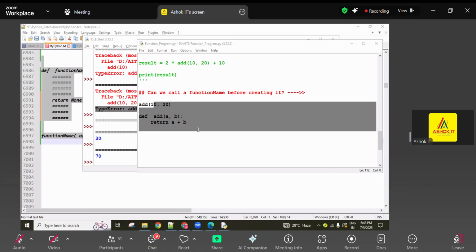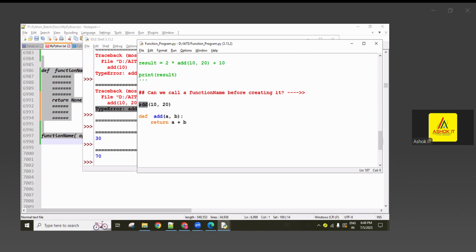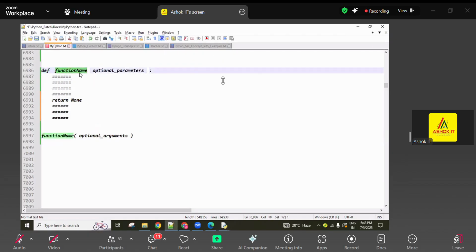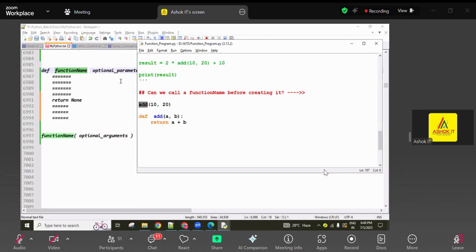Okay, so the people who gave name error, right answer. Name error. So function name, is this an identifier name or not? Let me know. Yes, identifier name. I said def keyword followed by the function name. This function name is nothing but an identifier name. Identifier name means user defined name. So right now you are calling this one.